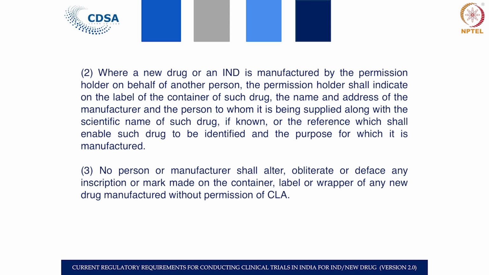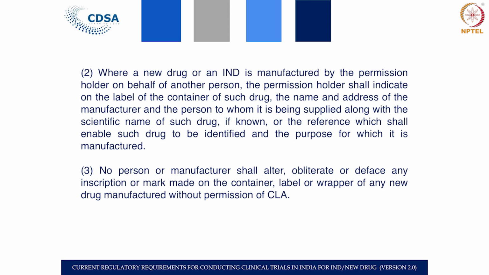In a clinical trial, definitely we say that it is for the purpose of clinical trial, or it is a new drug for the purpose of BA/BE study, or a new drug for the purpose of test or analysis. Wherever you give, we can also use the word IP, I mean the investigational product. So, this is what we have learnt in these slides from rule 53 to rule 66 for manufacture of the new drug for the purpose of clinical trial.